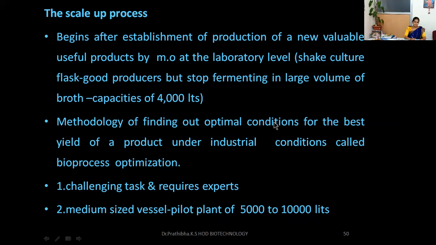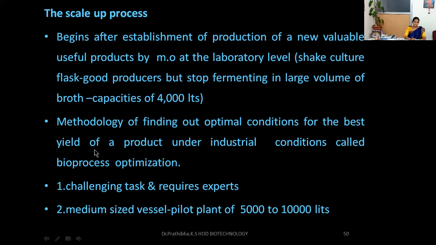That is, we need to focus on upstream processing and downstream processing to obtain the product at a higher yield. Bioprocess optimization and the scale-up process are both very challenging tasks and require experts to design the methodology of USP and DSP and also the scale-up process.